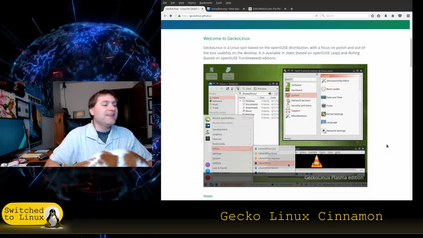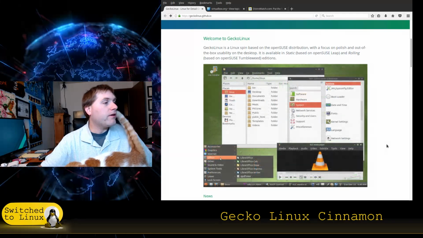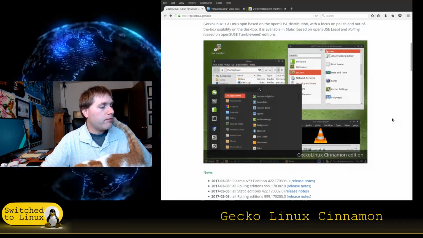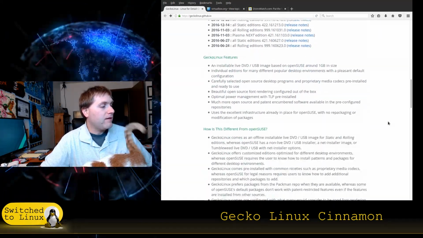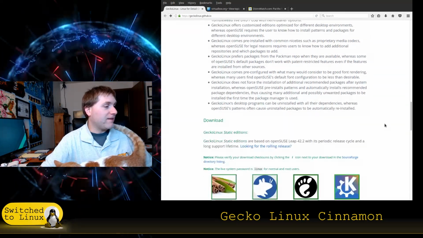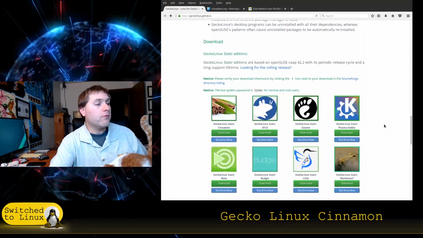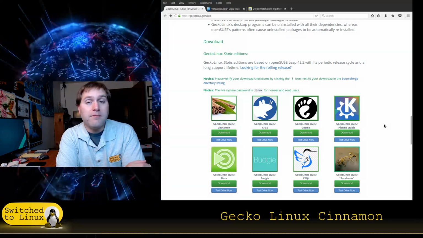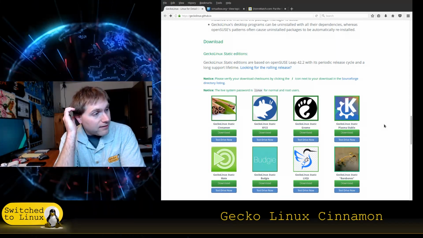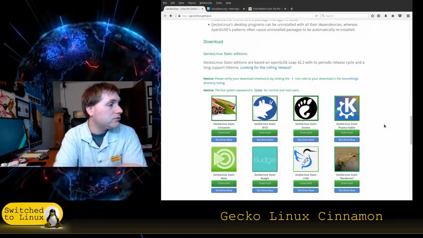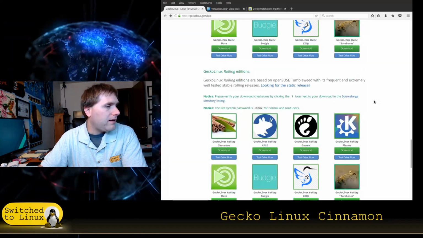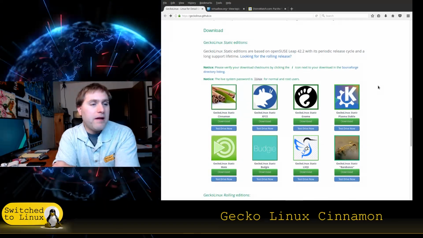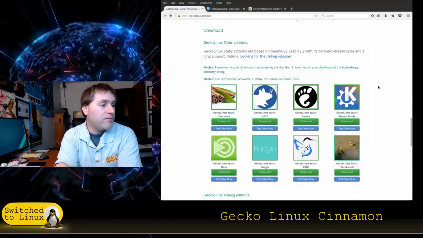Yeah. All right. So there's a lot of different desktop environments. I've explored this a few times before. It seems to work pretty well. I can't remember which desktop environment I looked at in the past. Knowing me, it's probably Cinnamon because that's what I went with. So we have a rolling release and we have an LTS release. This is based on, of course, OpenSUSE, which comes in those two. You can go with the LTS. Which one's the LTS? One's Tumbleweed, and one is Leap, I think. So Leap is based on the long term, and Tumbleweed is based on the rolling release.